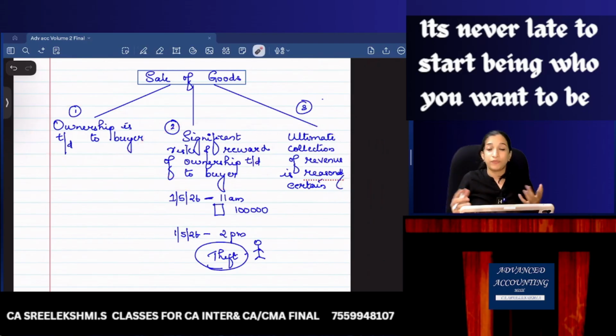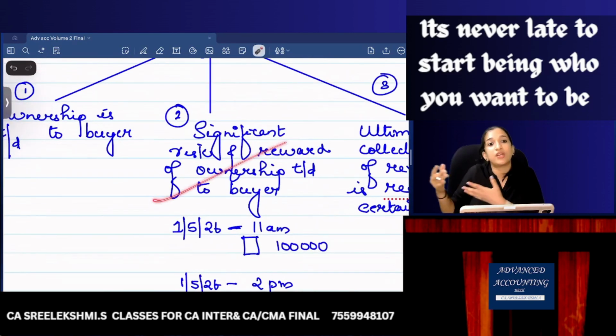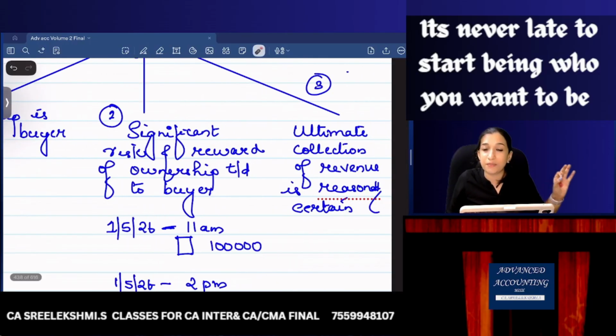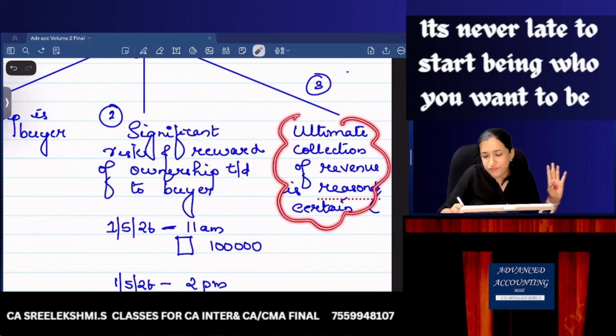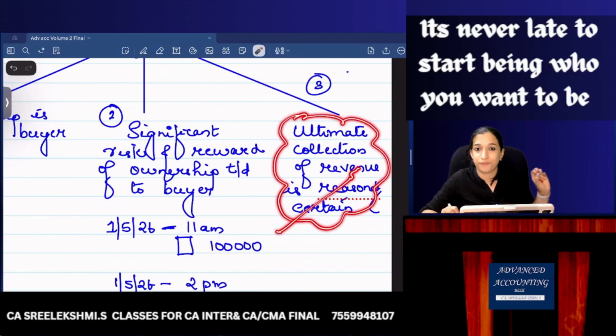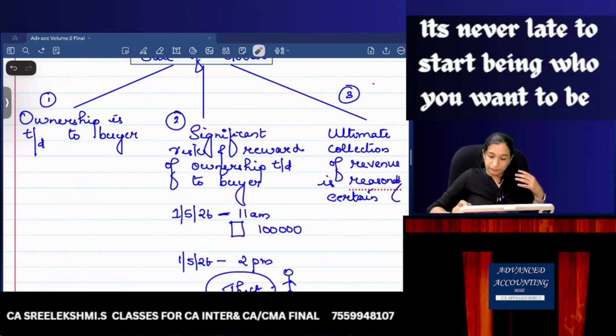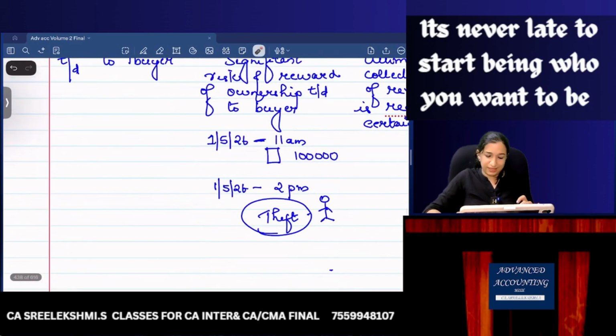So study. Ownership is transferred to buyer. Seller transferred ownership to buyer. Significant risk and reward of ownership is transferred to buyer. Ultimate collection of revenue is reasonably certain. It is not just with sale of goods; for rendering of service also we'll write this point. Ultimate collection only when, because we are conservative. Conservatism.